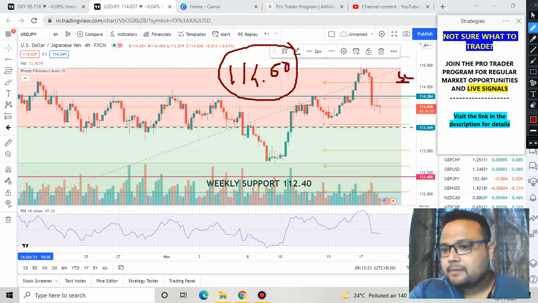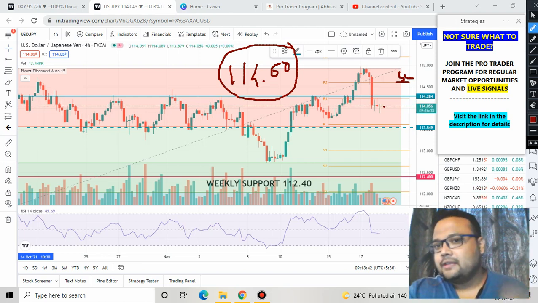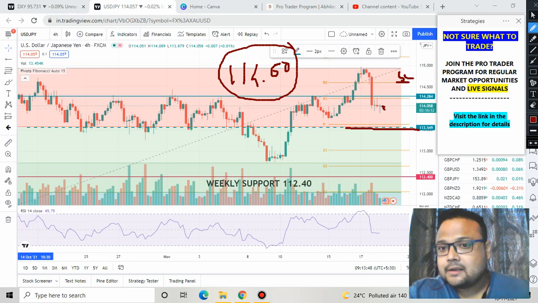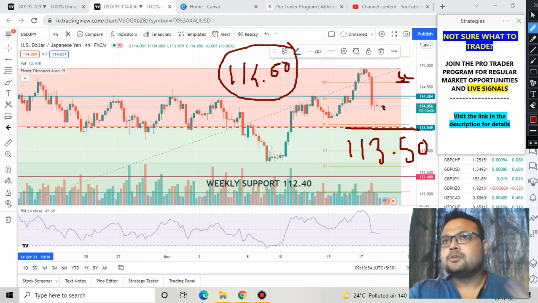And just keep in mind that this trade may take more than 1 day or 2 days. If you take a sell position and the market comes down, then you need to exit at the 113.50 level.